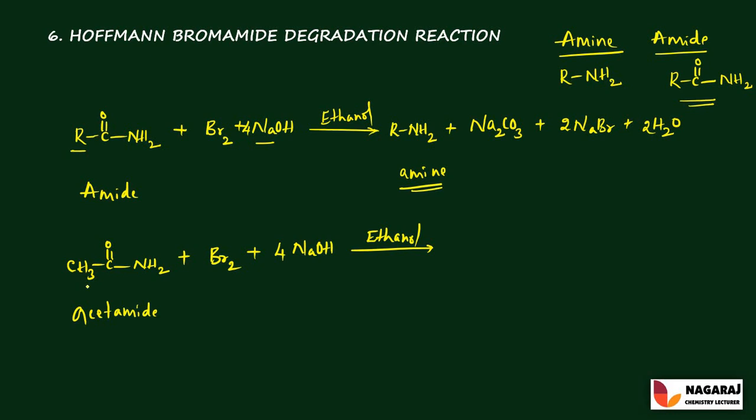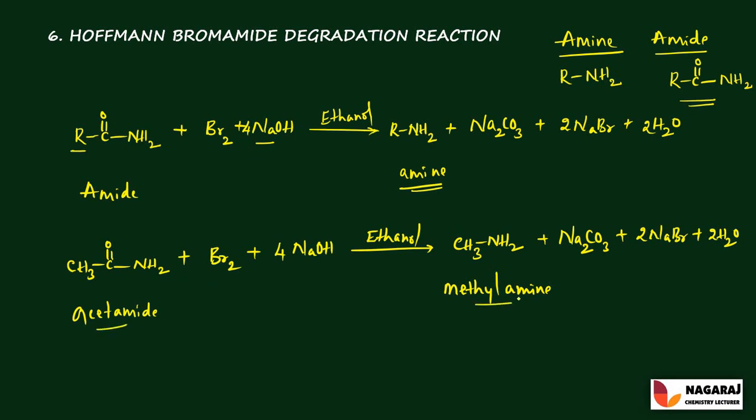So it gives the product, that is CH3, the alkyl group is CH3 and NH2, so it is called methyl amine, plus the byproducts are the same, that is sodium carbonate Na2CO3, and the remaining 2 moles of sodium combine with the halogens to give 2 moles of NaBr plus 2 moles of H2O. That is, acetamide is converted into methyl amine. This reaction is very important for 2 marks in the final examination.